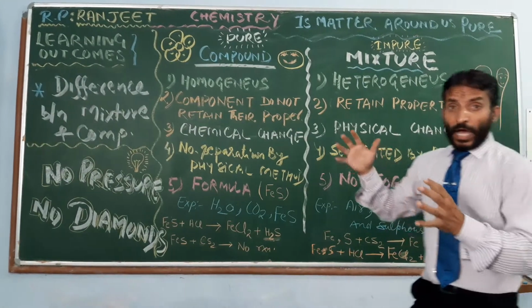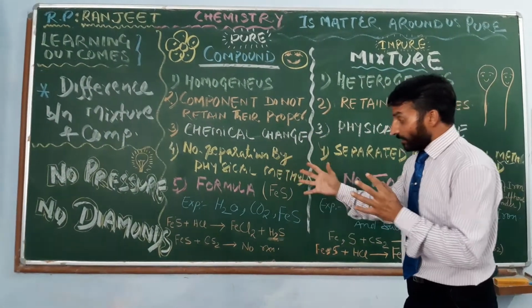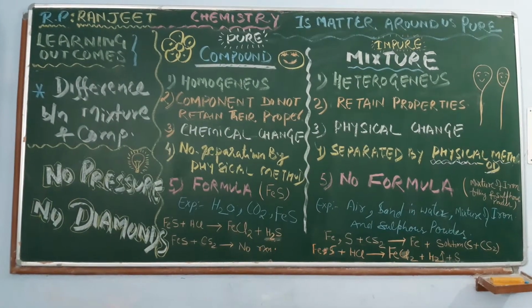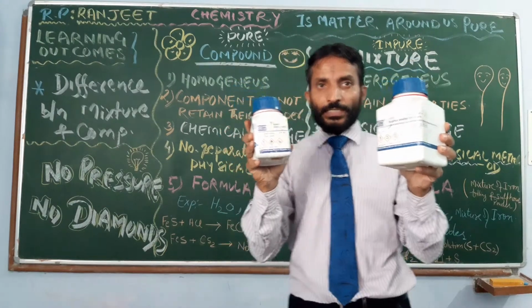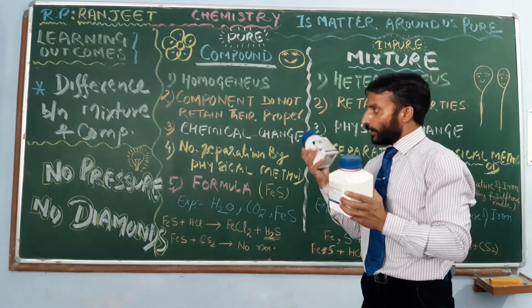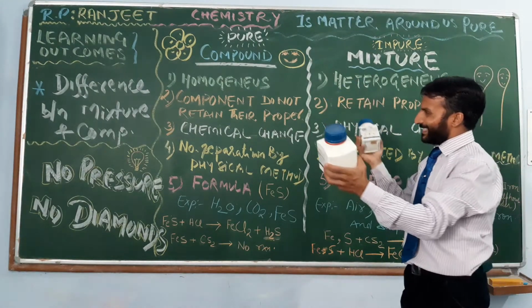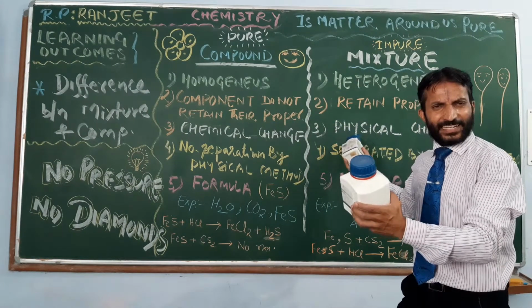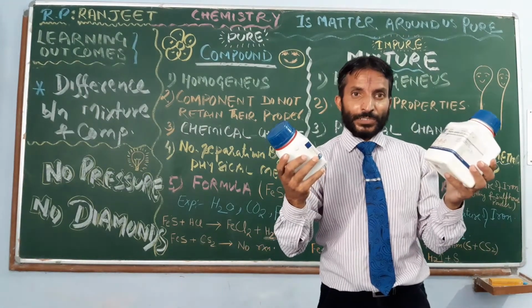So today I will show you an activity, as I told, where the activity is of iron and sulfur. Iron and sulfur activity is there. I will prepare a mixture and a compound with it. Then we will see the characteristics. Are these real or is it a hypothesis? So let us do the activity.